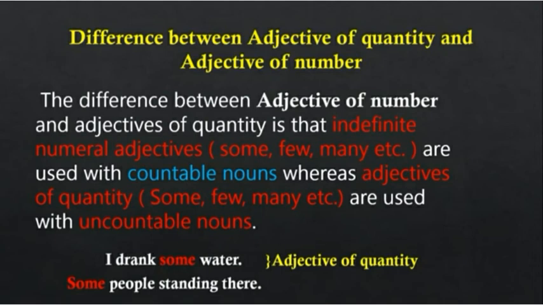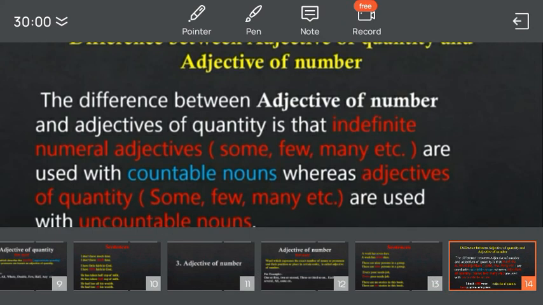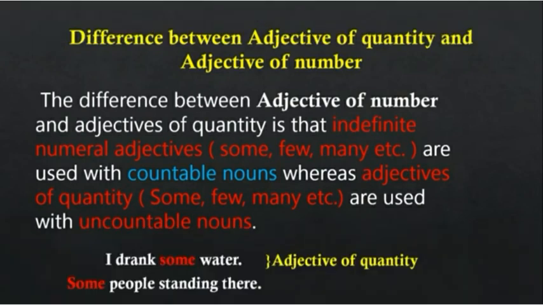Let's see with the help of examples. I drank some water. Here water is what, children? Countable or uncountable? Water we cannot count. So this is an uncountable noun. And here the examples are the same, so there is confusion. You have to see whether the noun is countable or uncountable. If the noun is uncountable, that means it is the adjective of quantity.